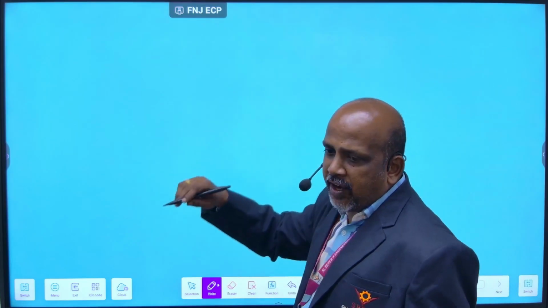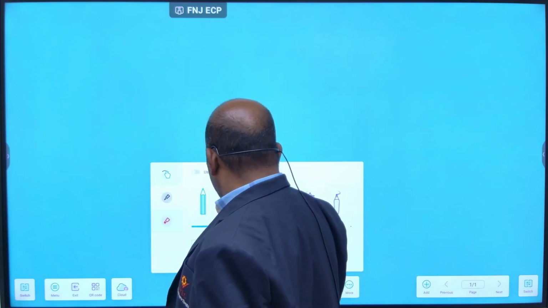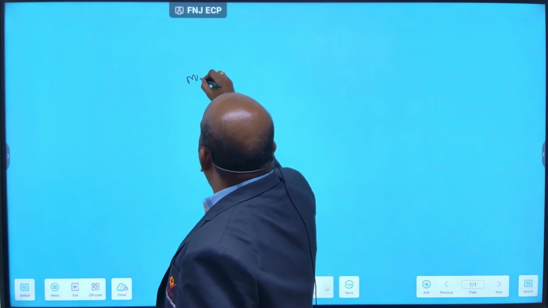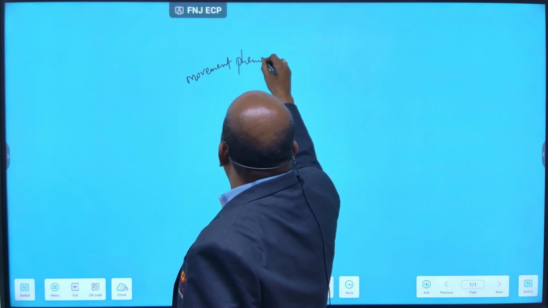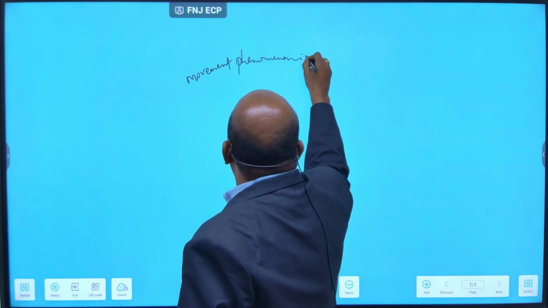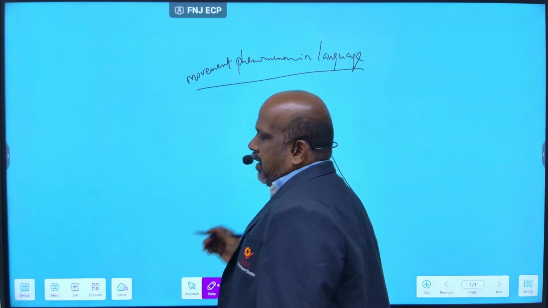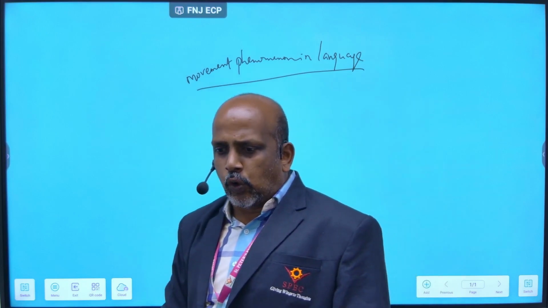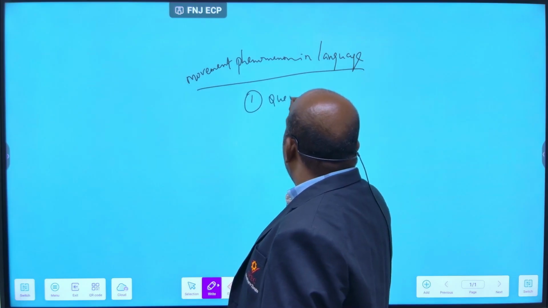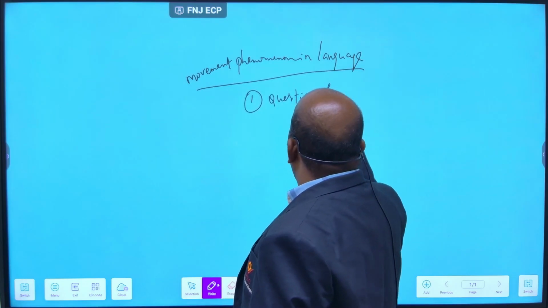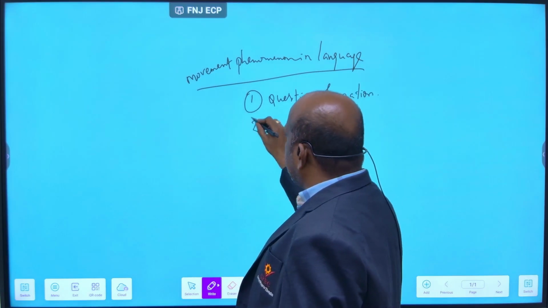Next, you go for movement phenomena in language. In movement phenomena in language, you should know question formation.